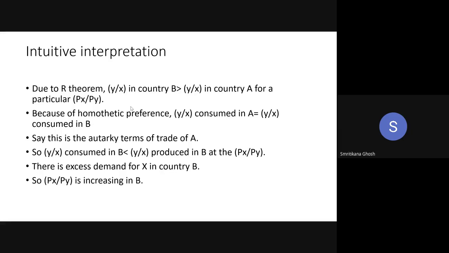This is actually your Rybczynski theorem. So you are going to prove that one. How can you apply a theorem which you are actually going to prove in your very first line? That you cannot do. We are applying the Rybczynski theorem here because that we proved. With the help of the Rybczynski theorem, we are going to prove our HO theorem. That is the price difference. Once there is a price difference in autarky, there will be trade. And if that trade is following an HO pattern, then fine, everything is okay.